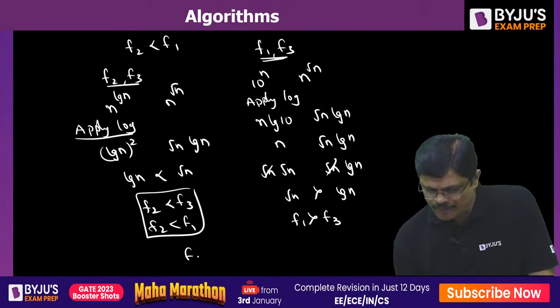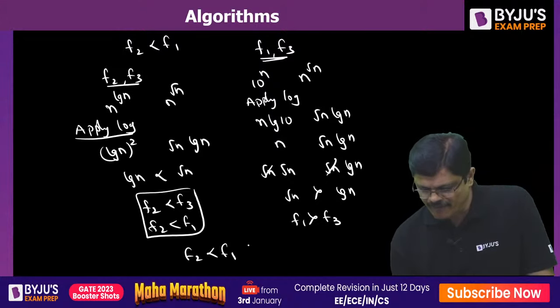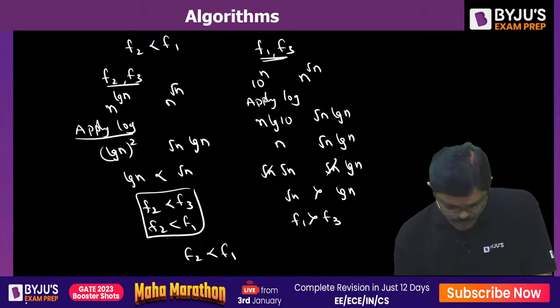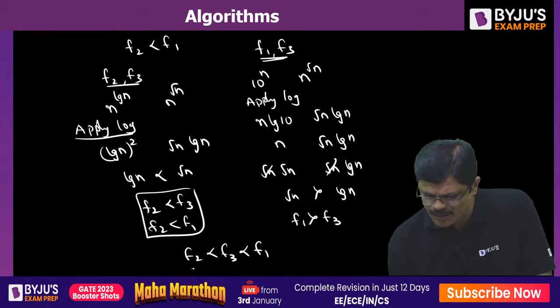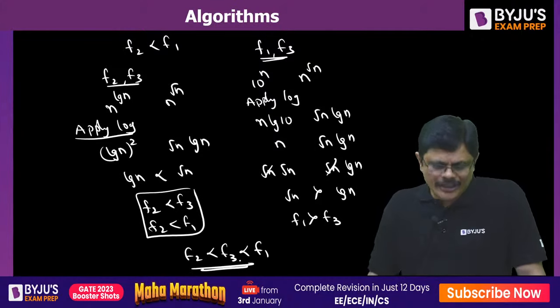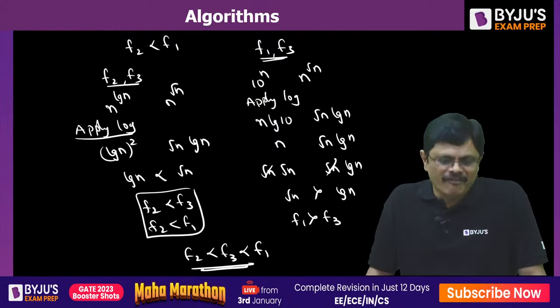So we got F2 asymptotically smaller than F1, and F2 asymptotically smaller than F3, and F3 is asymptotically smaller than F1. So F2 smaller than F3 smaller than F1, my dear friends.